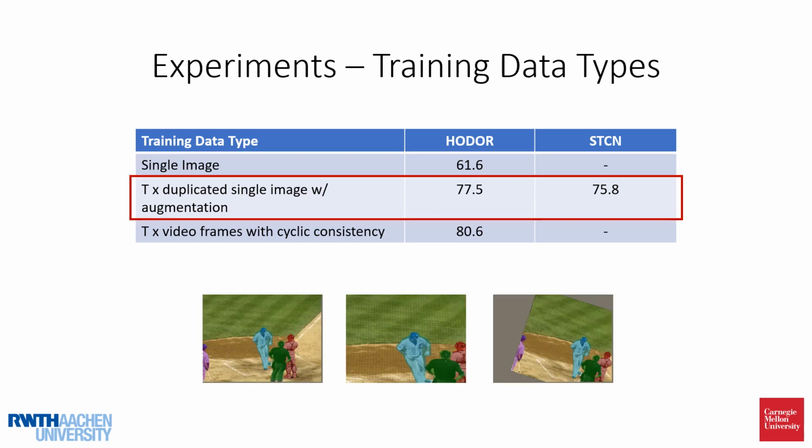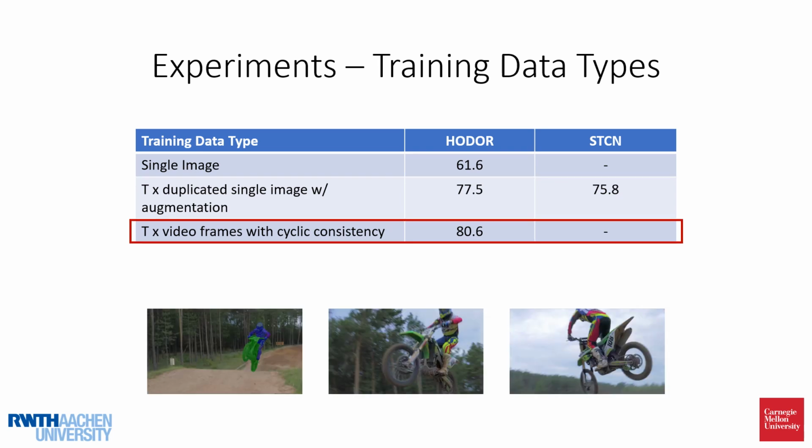Then we train on static images by augmenting them into a fake video sequence by applying random cropping and affine transformations. This is a common training strategy for VOS methods, and with this setting we obtain 77.5 JNF, which is better than what STCN gets.